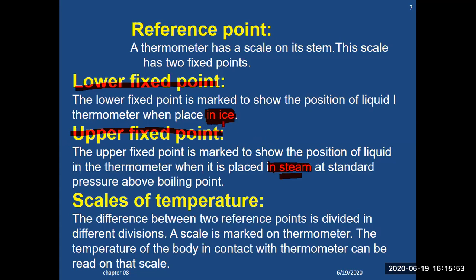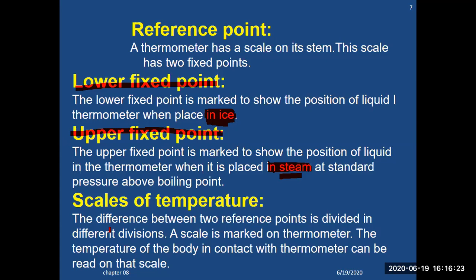This one is the lower fixed point. This one will be the upper fixed point. We will mark these two. First we will place it inside the ice, then the mercury level will drop. It will stop at a certain level that will be marked as 0 degrees Celsius, that is ice. And then we will put it in boiling water or steam, and it rises up to 100 degrees Celsius where it stops. So that 100 degree temperature is basically the upper fixed point.